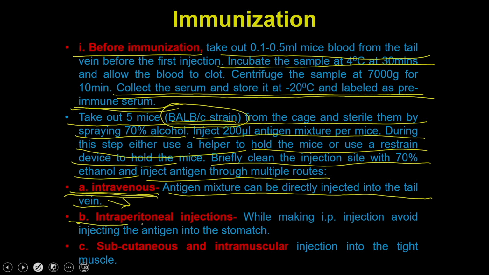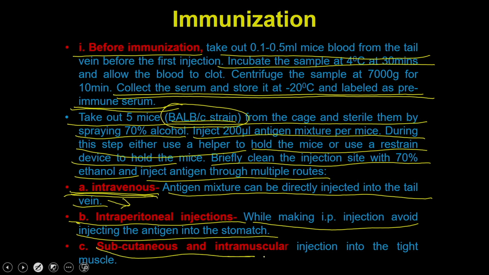Then you can inject by intraperitoneal injection. While making IP injections, avoid injecting the antigen into the stomach, because you want to do intraperitoneal injections, but do not inject into the stomach, because otherwise it is going to create a lot of trouble for the mice.